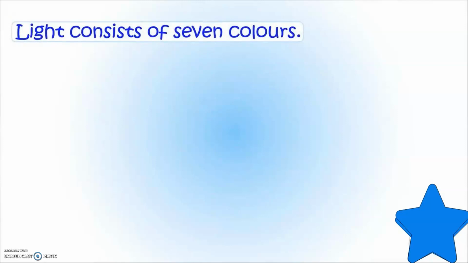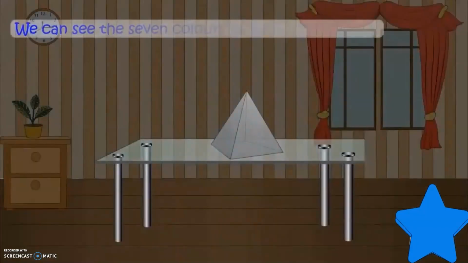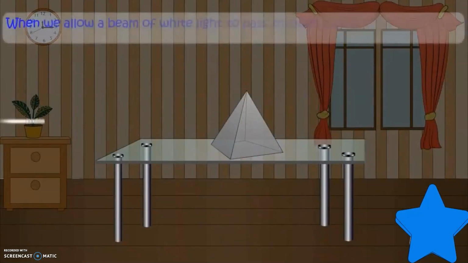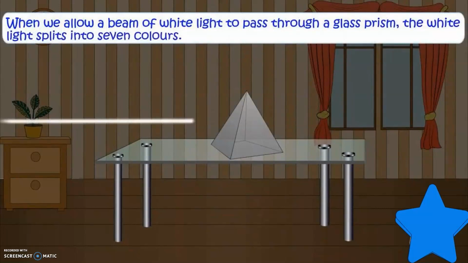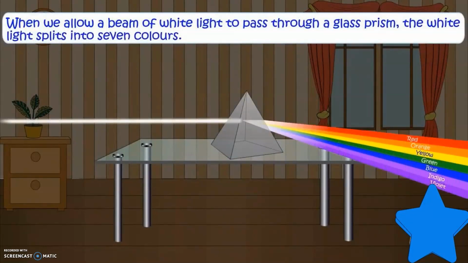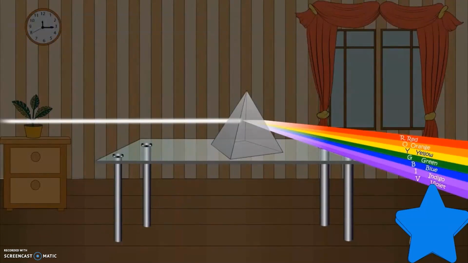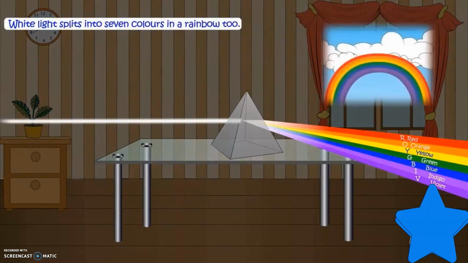The light consists of 7 colors. We call them the rainbow colors. Okay, we can see these colors through a glass prism. When the light falls on that glass prism, it passes through the prism and the white light splits. Can you see these? These are the white light colors, which we know as the rainbow colors: violet, indigo, blue, green, yellow, orange, and red. So, the light is made from 7 colors, and these colors are called the rainbow.